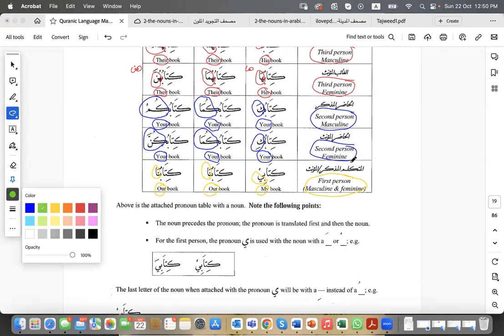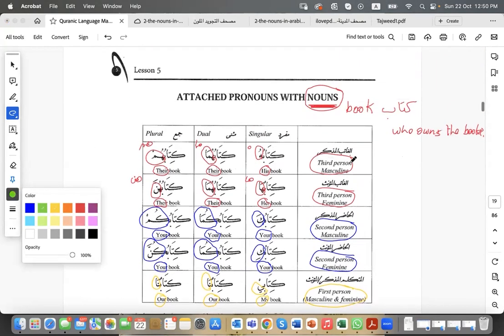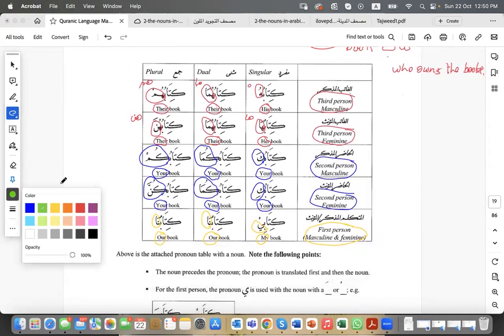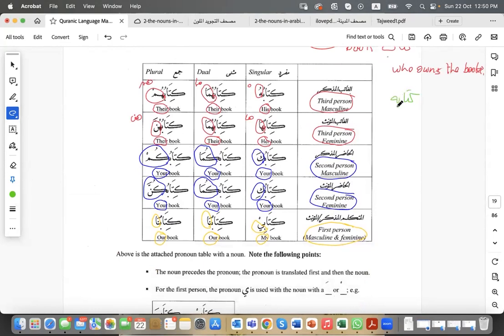It simply means if I am translating any of these words, and if we take, for example, kitabuhu. The point here is that, as you can see, the noun, which is kitab, comes first, and then the pronoun appears at the end of the word.